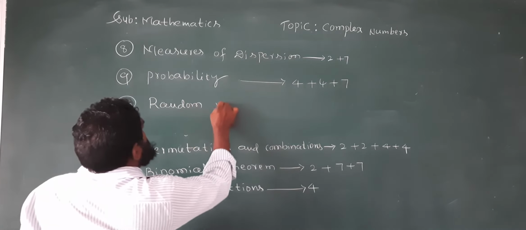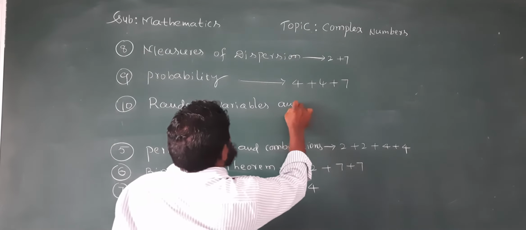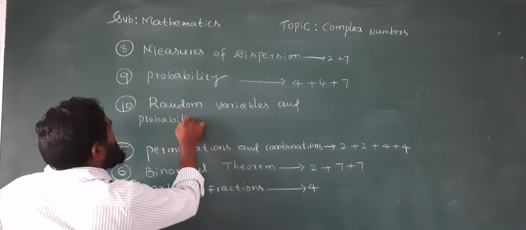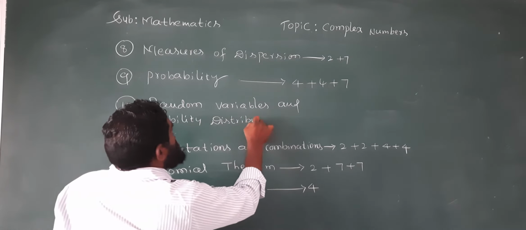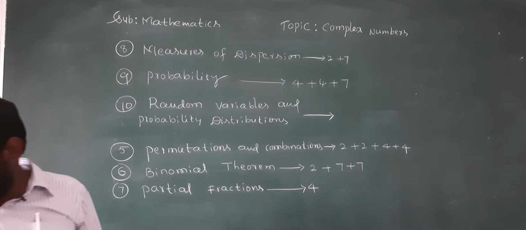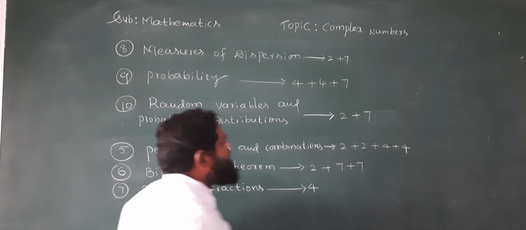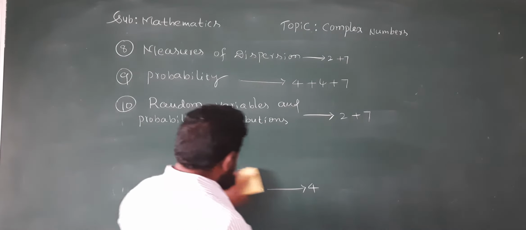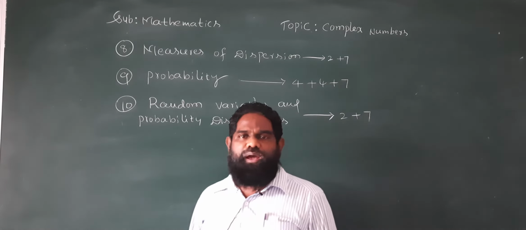From this topic, probability distributions, one 2 mark question and one 7 mark question will come. In total, how many topics are there? 10 topics are there. Next, the question paper pattern.